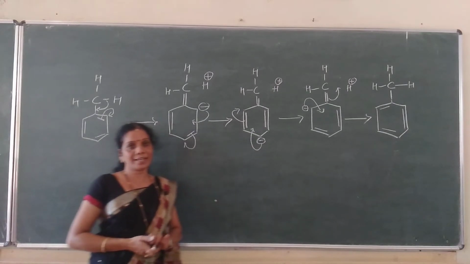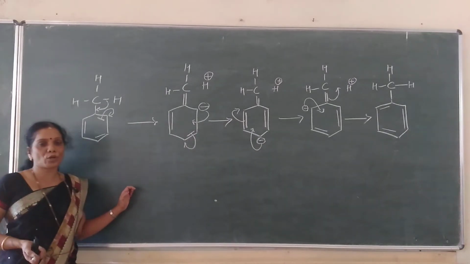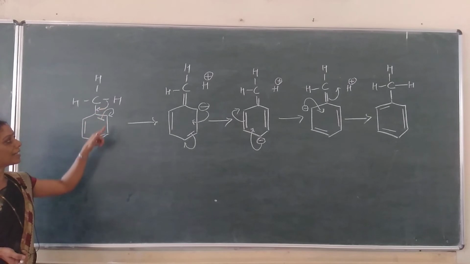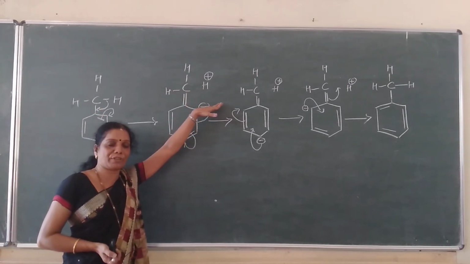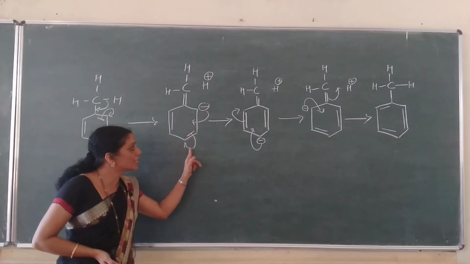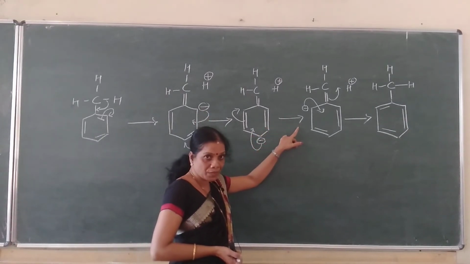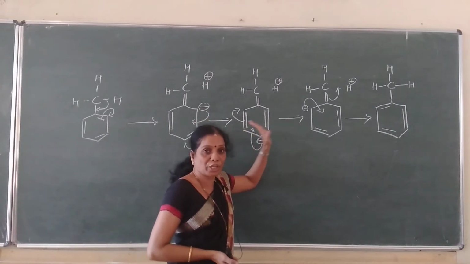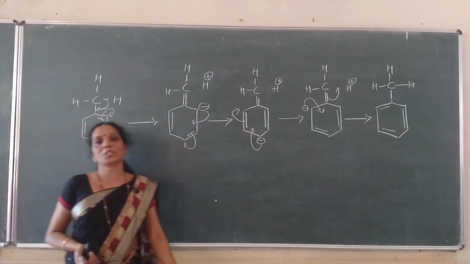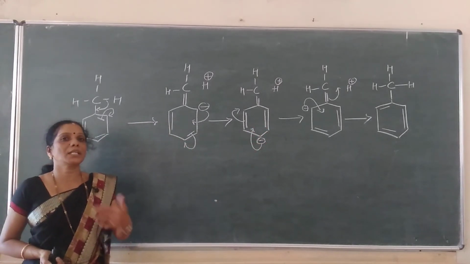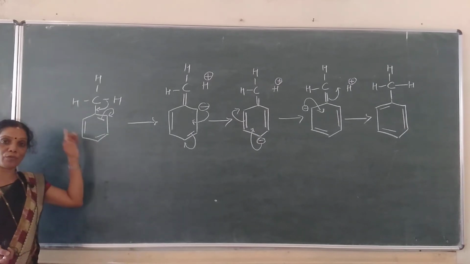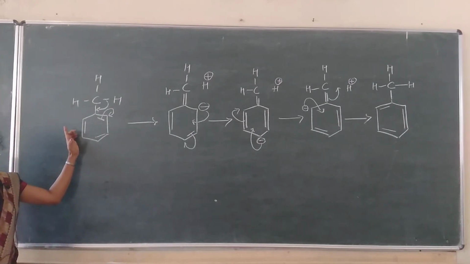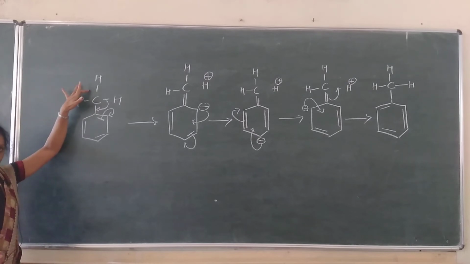Stability. And you can see here students, because of this hyperconjugation effect, polarity will be created in a molecule. The positive end means proton itself in this, and here the negative centers are created in the benzene ring. Because of this hyperconjugation effect, the rate of the reaction or the speed of the reaction, what happens? Increases.